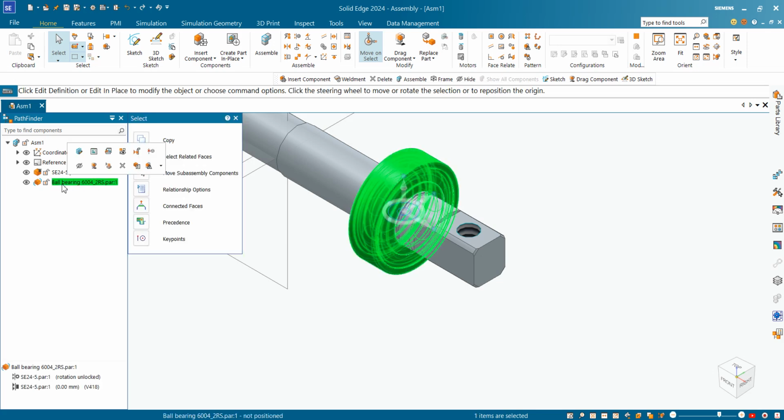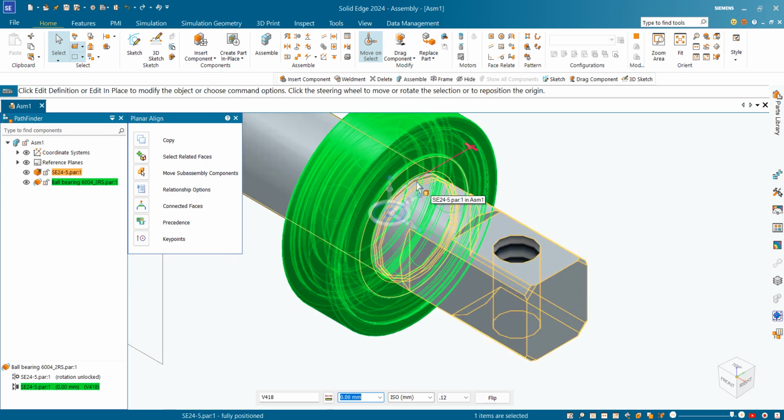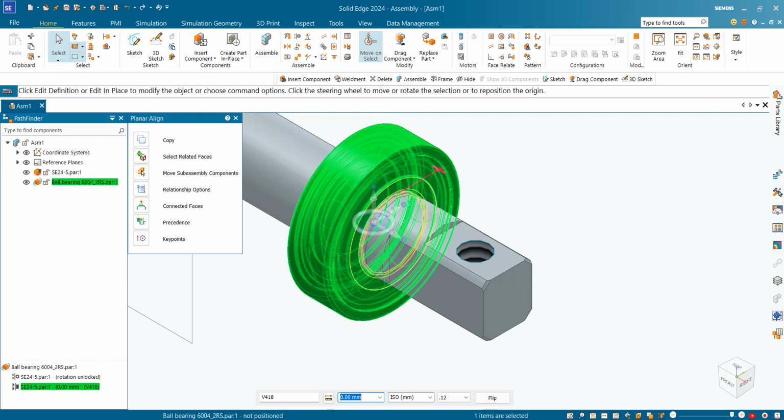To lock its rotation, you can see here by clicking on this part there are some mates we have already given here. Okay, so this is rotation and this is our coincident mate here, this one, and this face is coincident.